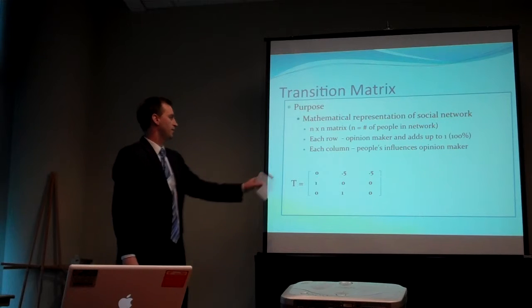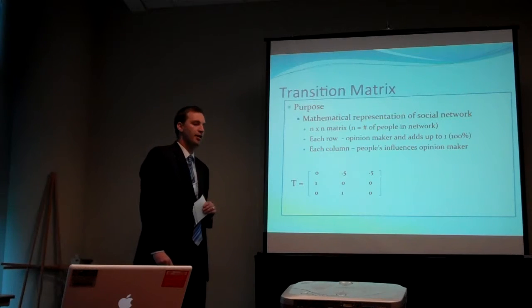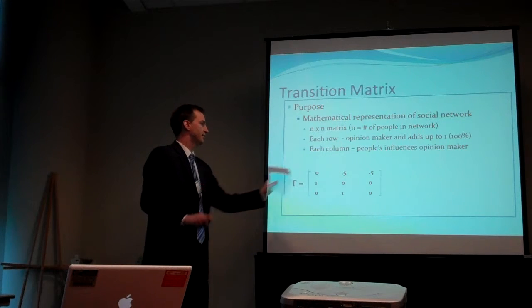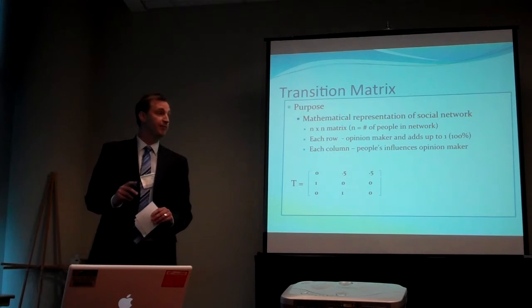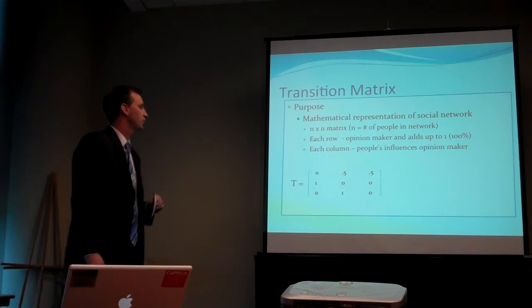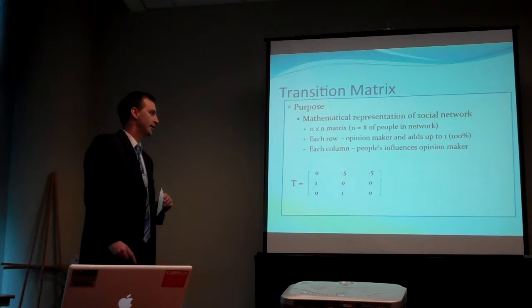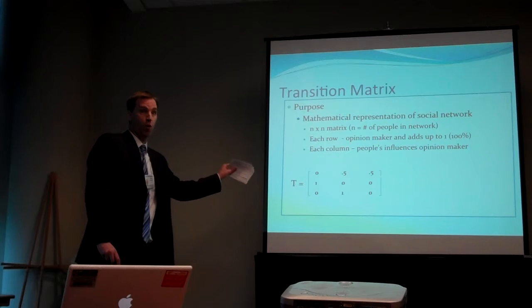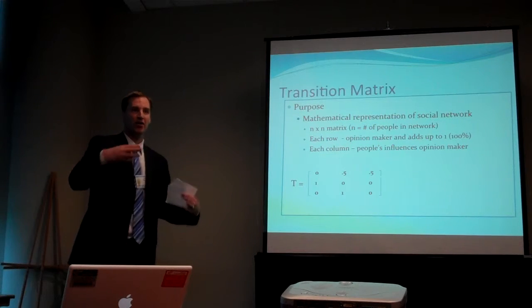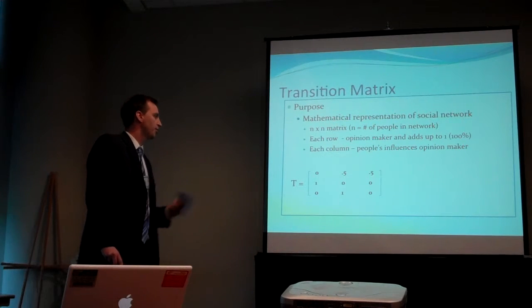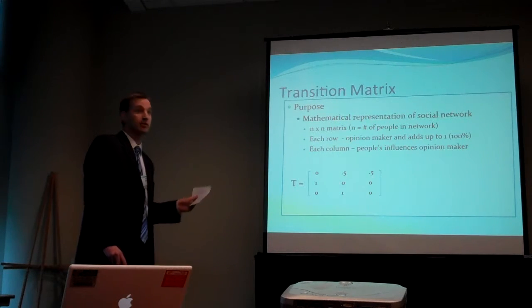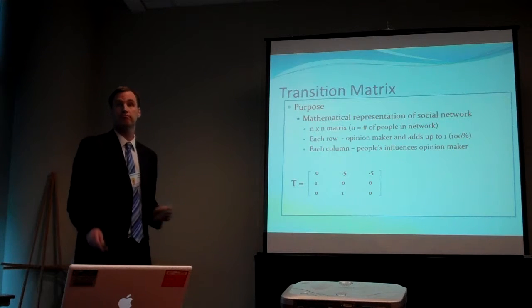So what this means is person 1 bases his or her beliefs on 2 and 3 equally, 50-50. And person 2 bases his or her beliefs 100% on person 1. And we'll see when we get into a diagram how they come together. Person 3 bases his or her beliefs solely on person 2.